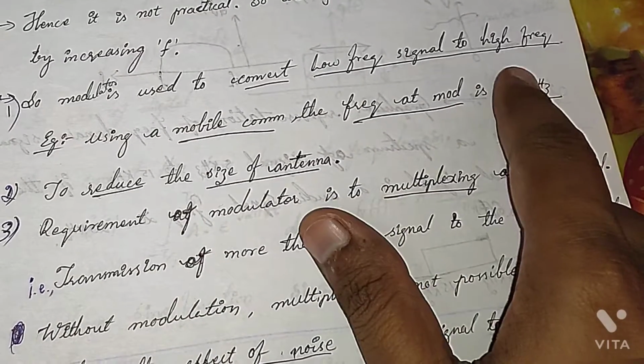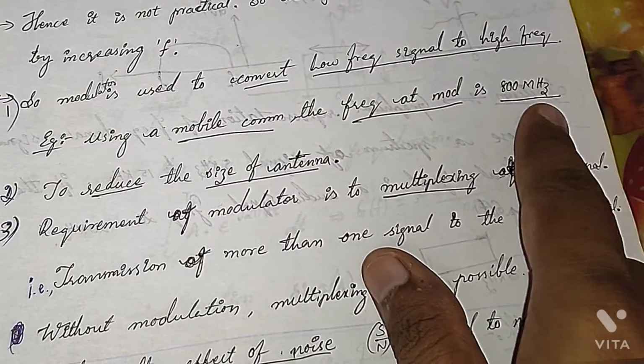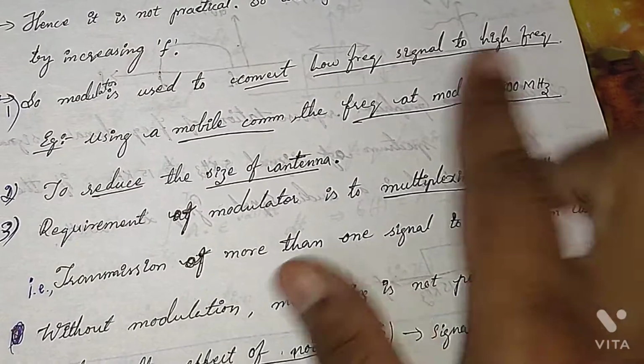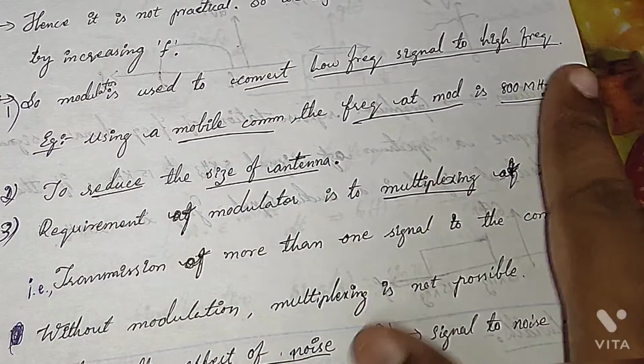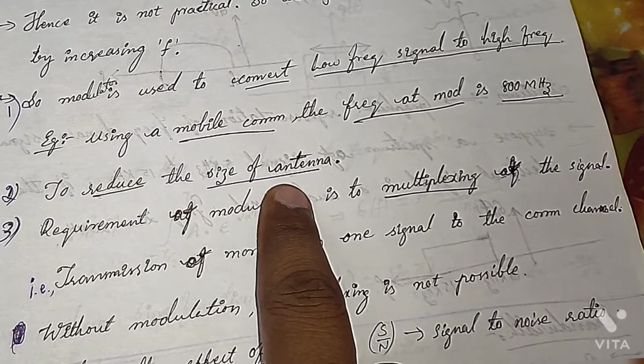I said, right? Carrier frequency. For example, in 2G we are using an 800 megahertz carrier. This is the carrier frequency we use. Okay. One thing is to convert low to high frequency. The other one is it will help in reducing the size of the antenna.